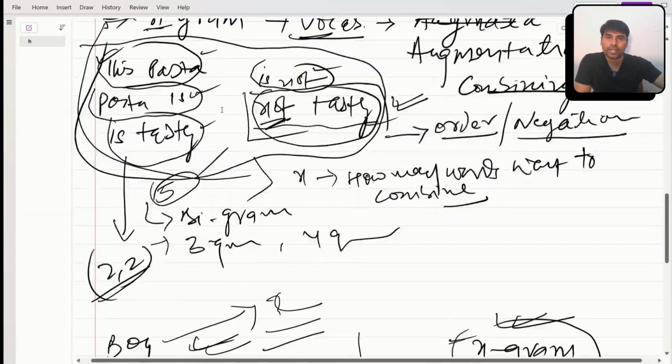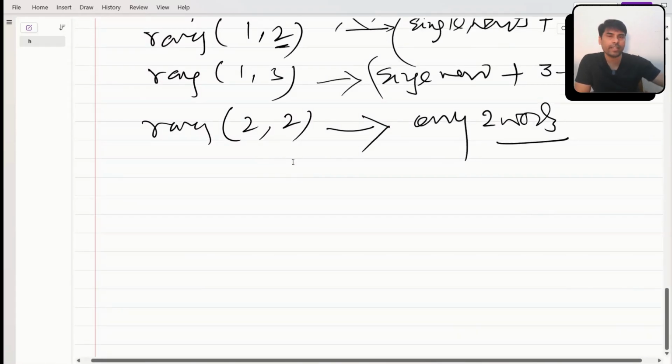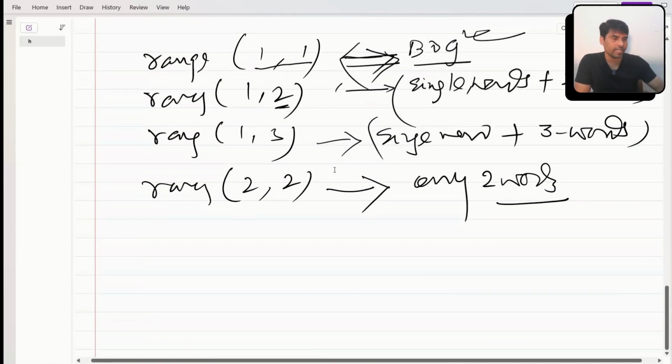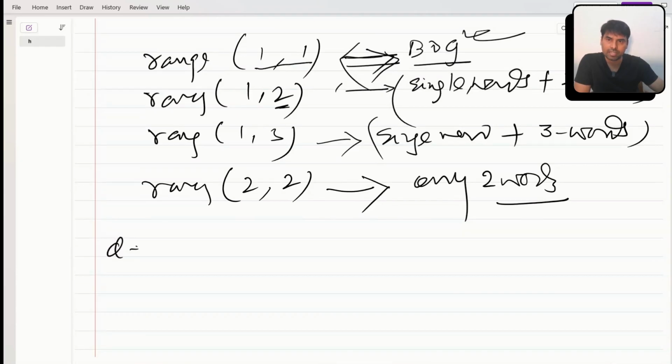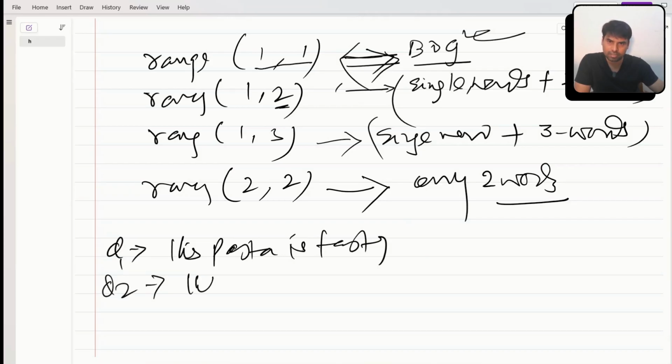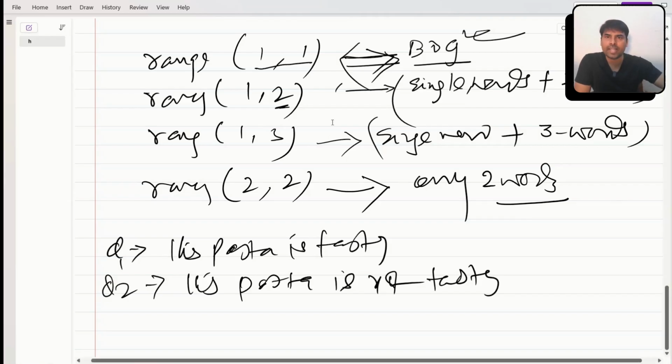Let's suppose I'm giving this example. Suppose this is my sentence D1: this pasta is tasty. And my D2 says: this pasta is not tasty. If I say 1 comma 1, it's just a bag of words, simple. I will take single words.